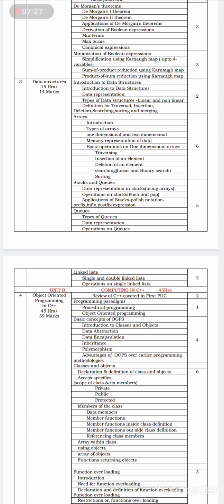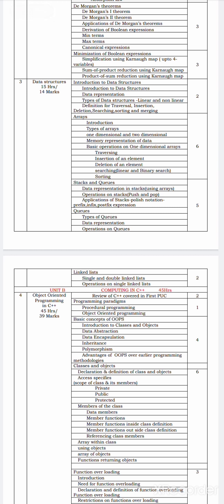Next, the next concept is queues. What is a queue? What are the types of queues? How is data represented in a queue? What are the basic operations performed on a queue? All these will be studied in data structure. Then linked lists: single linked list, double linked list. What is a linked list? All these concepts will be studied in data structure.